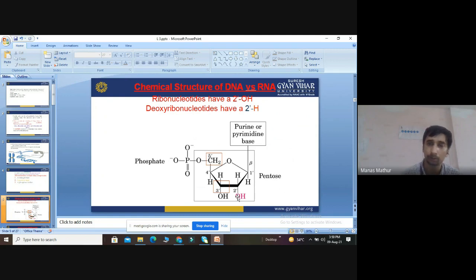So there is not so much difference in the structure of RNA and DNA, just a very minor difference of oxygen at the second position. If it has OH, we call it ribonucleotide. If it has 2H, we call it deoxyribonucleotide. So these are the base, sugar, and phosphate. The base can be purine or pyrimidine.